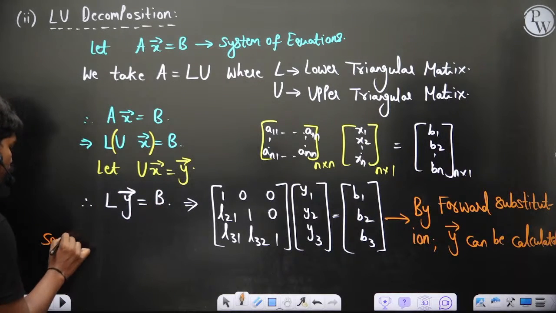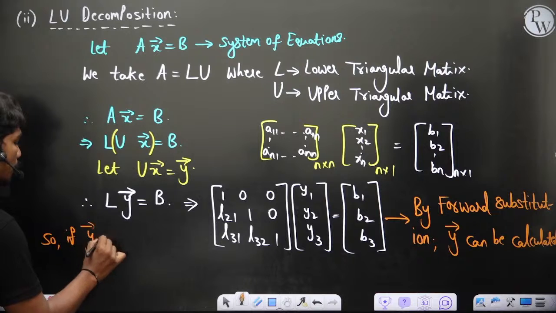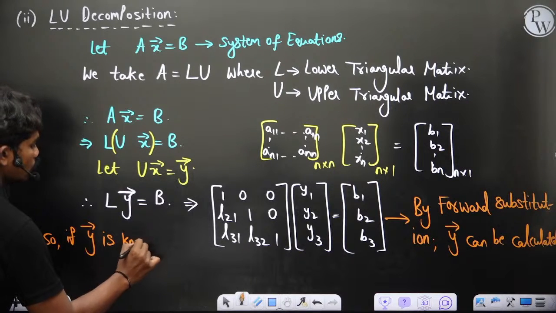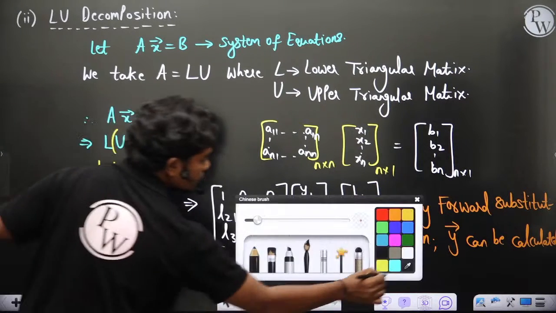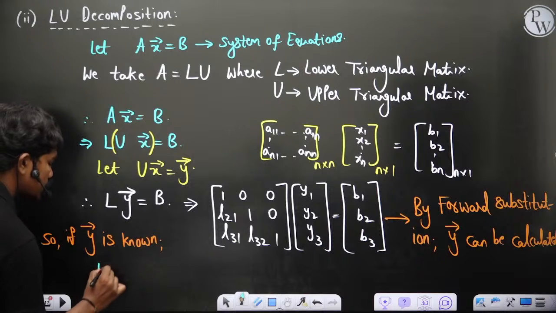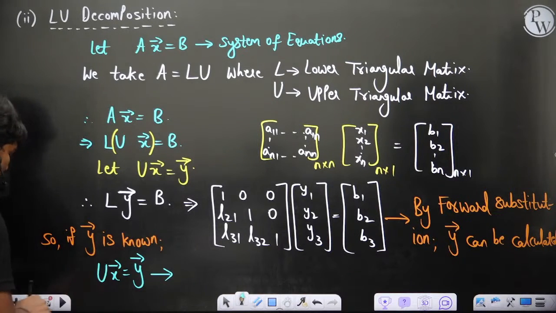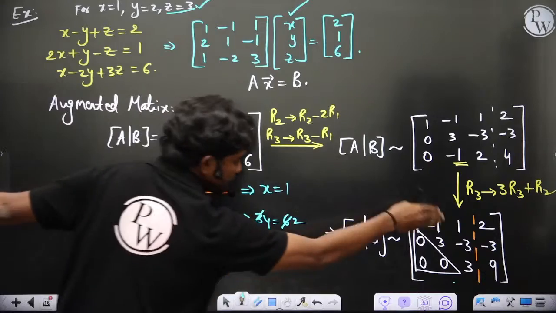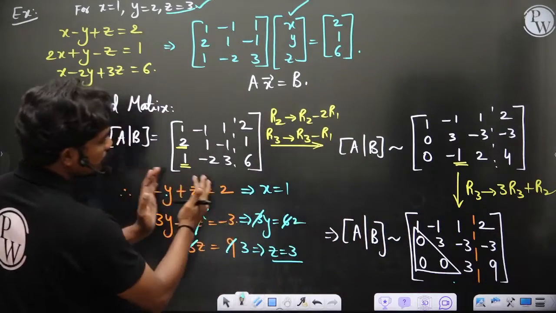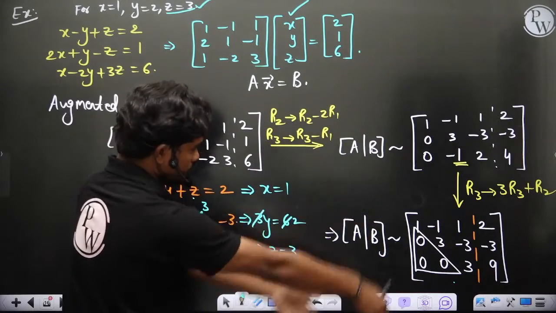So if Y is known, then ultimately Ux is equal to Y. This is exactly like this. This is an upper triangular matrix, multiplied with X is equal to some constant vector.